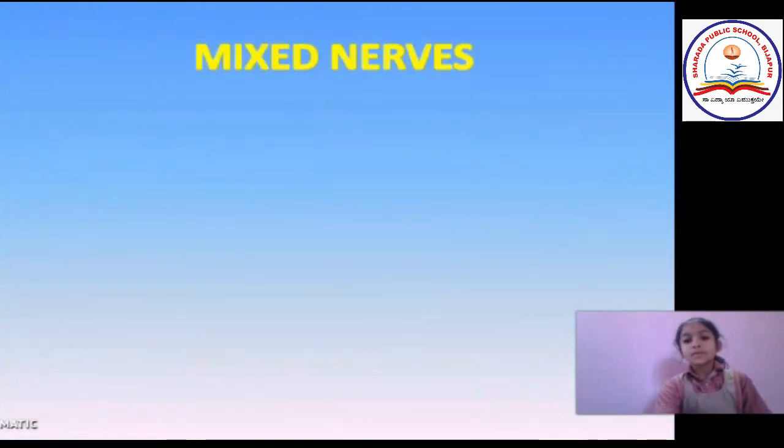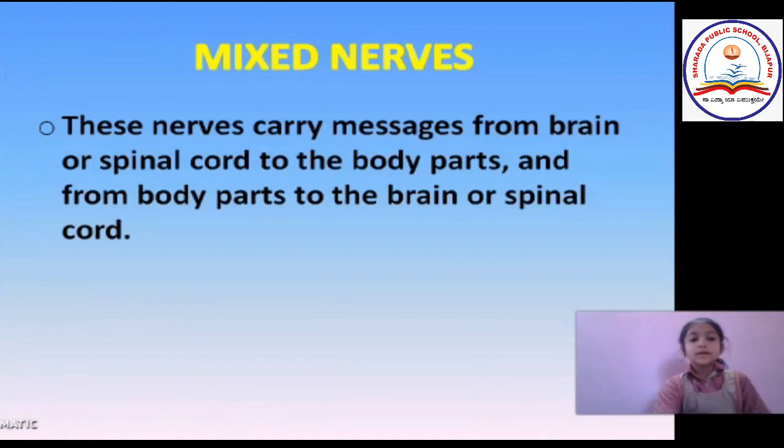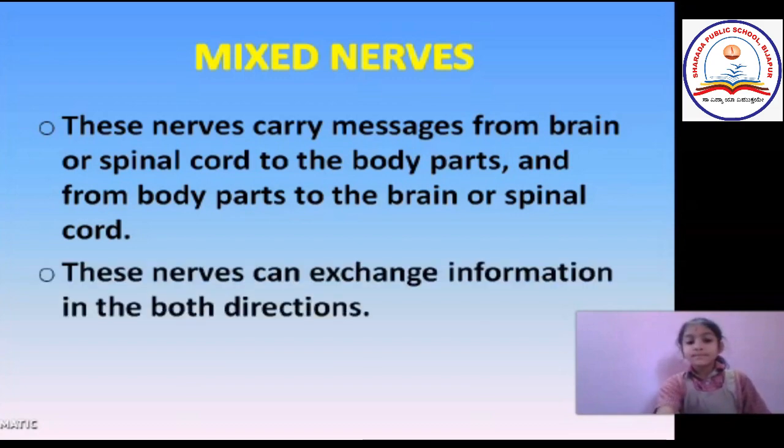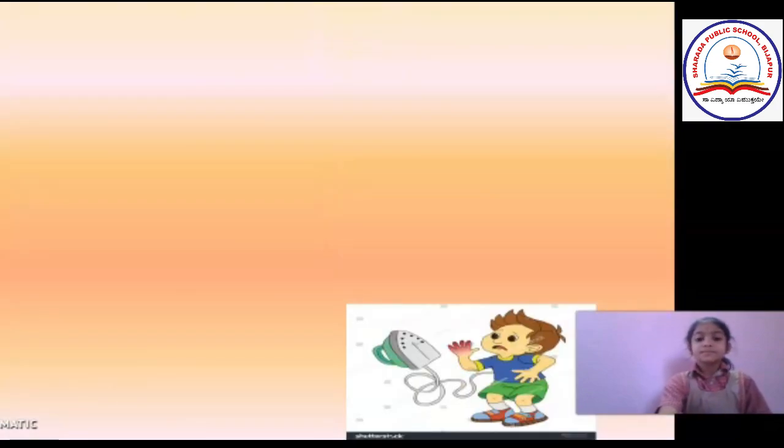Now let us learn about the mixed nerves. The mixed nerves carry messages from the brain and spinal cord to all the body parts, and they take messages from body parts and give them to the brain or spinal cord. They can exchange information in both directions.